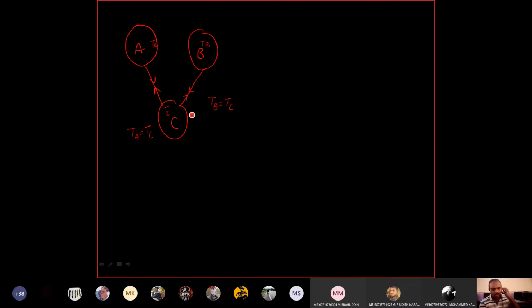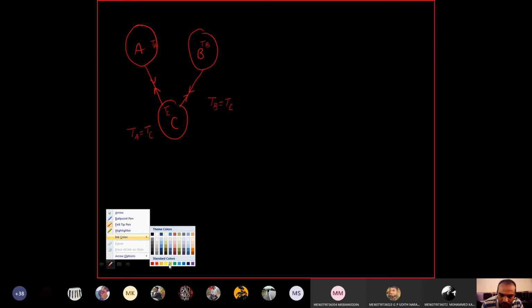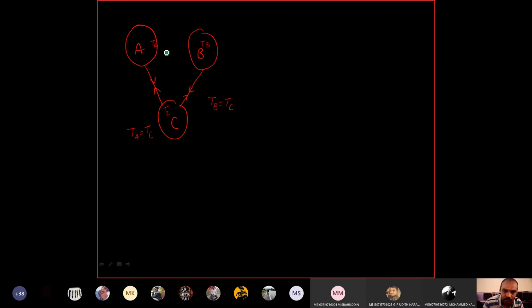So what the zeroth law of thermodynamics states is that when two bodies are separately in thermal equilibrium with a third body, then these two bodies are also in thermal equilibrium. That means body A and body B are also in thermal equilibrium, TA equal to TB. This is called the zeroth law of thermodynamics.